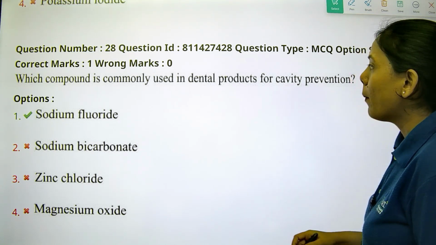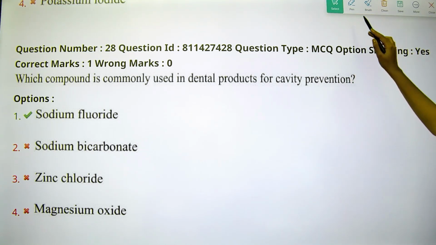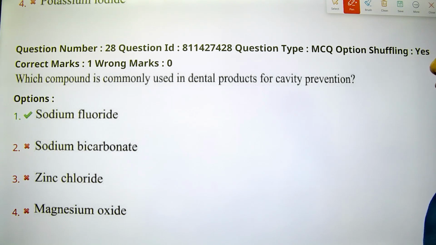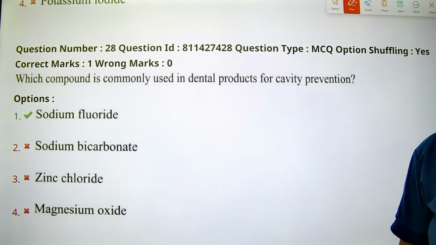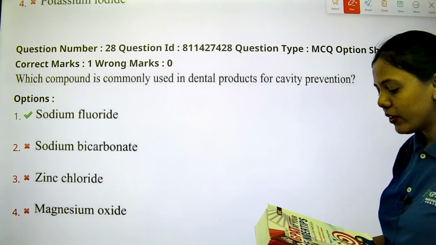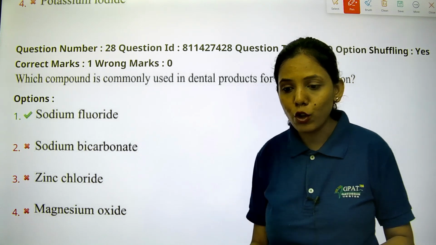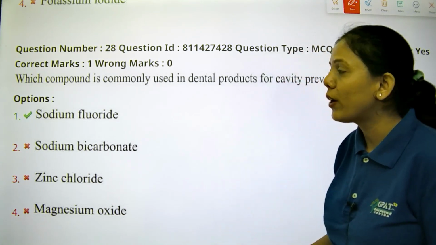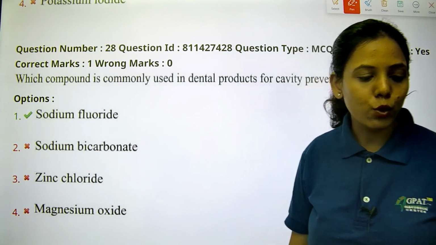Which compound is commonly used in dental products for cavity prevention? The related question has been given in our fingertips books also, on page number 51 regarding dental caries. So you can refer to that question also.